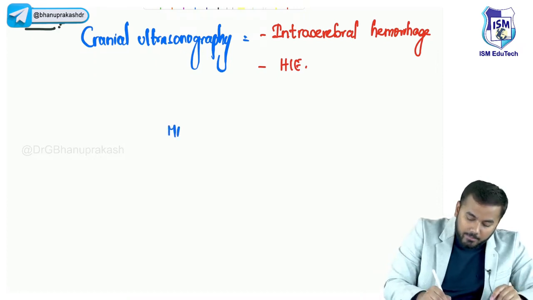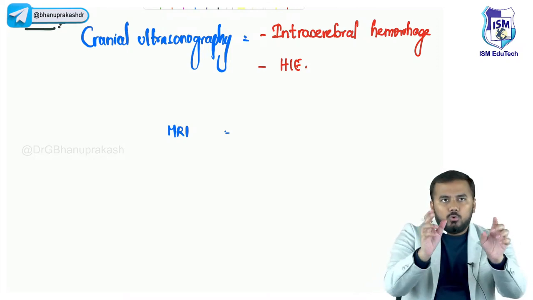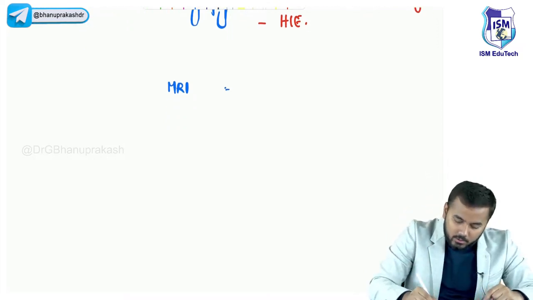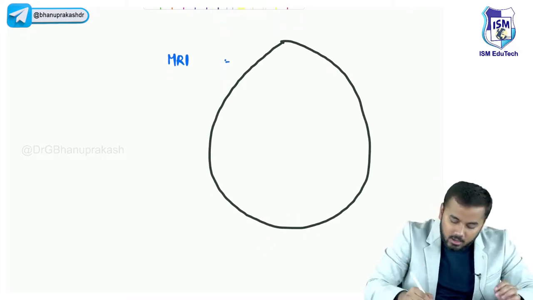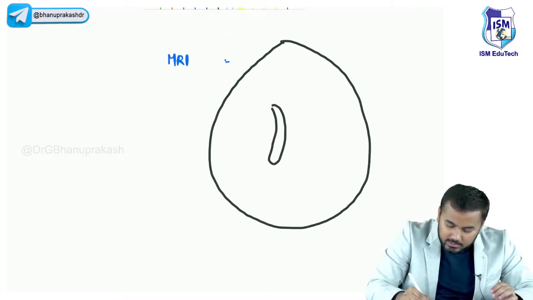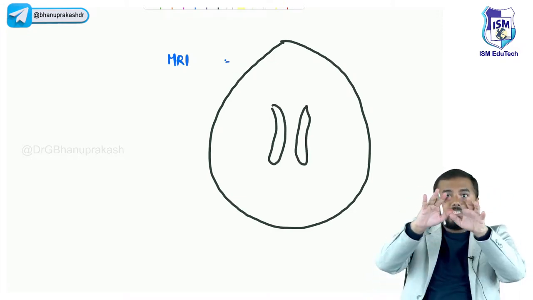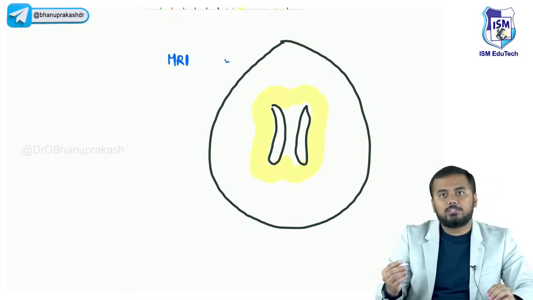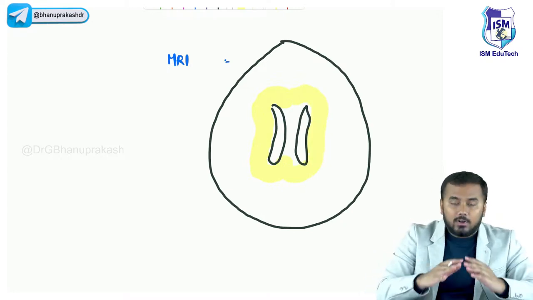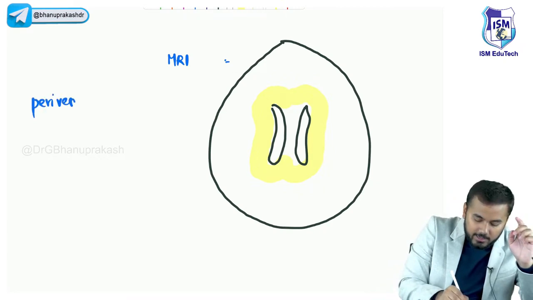Uske baad I will do MRI. Okay, when I do MRI, in MRI what I can see, you know, you have got ventricles, right? Ye dekho, this is your brain. Let us say this is the MRI scan, aur yahan pe you can see the ventricles like this, hai na? Surrounding the ventricles, whatever white matter you see, there is a damage to the white matter. So whatever this shading I'm doing, this is a damage to the white matter surrounding the ventricles. So how do you name it? Surrounding the ventricles matlab periventricular, hai na? Periventricular.